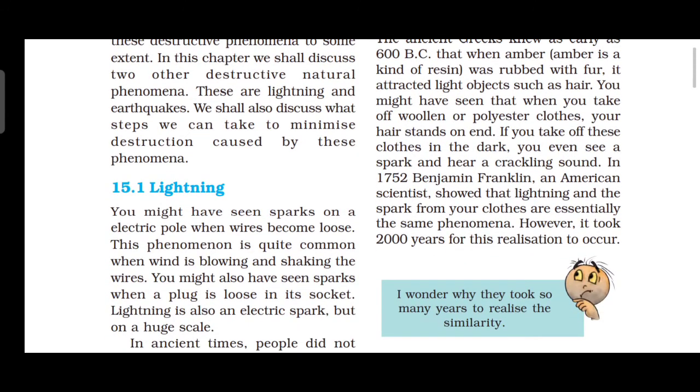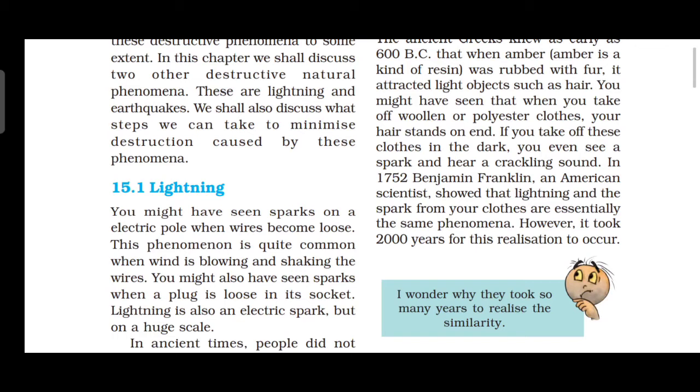What is meant by lightning? In our area, you might see some sparks on the electric pole because of the shaking of wires. The sparks are called what? Lightning. It is an electric spark, but on a huge scale.